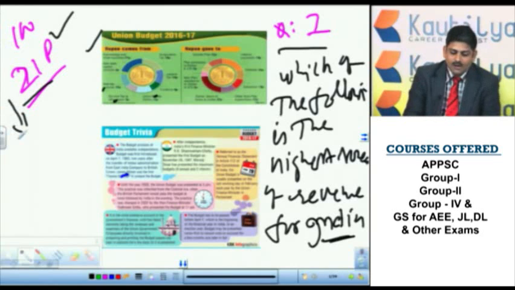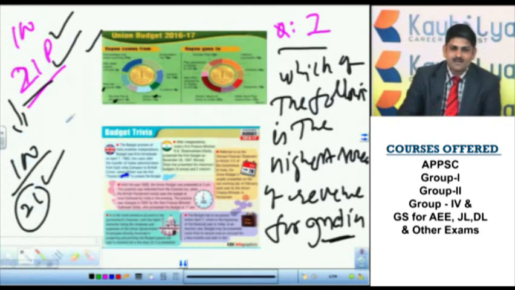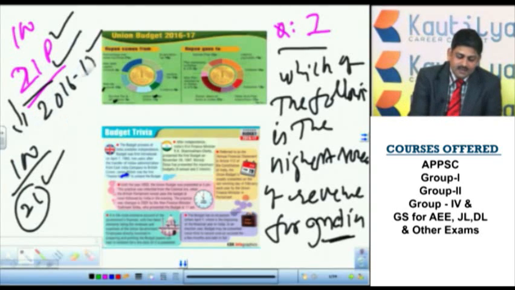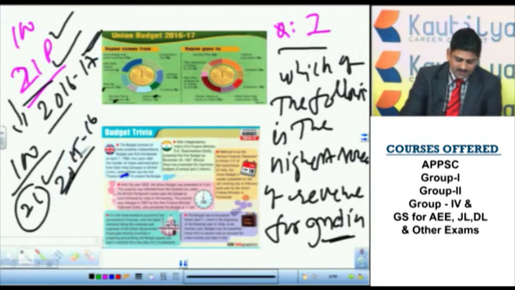It gets the money. Out of all these sources, which is the maximum source that provides money to the government of India? That is borrowings. How much percentage? For every 100 paisa, 21 paisa. That means 21 percent of the amount the government of India accumulates is from borrowings. This is the maximum source. This is for 2016-17, but generally every time the maximum source for the union government's budget is borrowings only. This is the same case in 2015-16 as well.